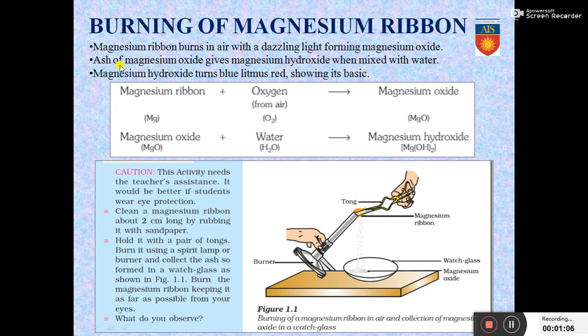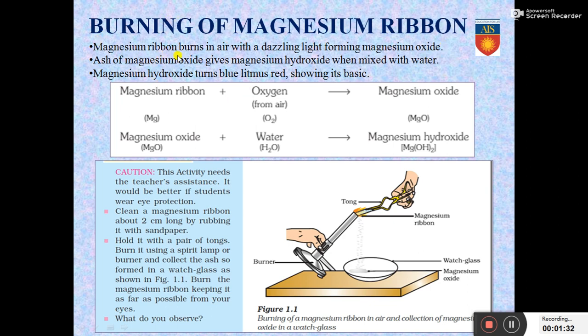Now the ash of magnesium oxide that is obtained after burning the magnesium ribbon gives magnesium hydroxide when mixed with water. We will learn more about it when we discuss the activity, but let us have a look at this first. After burning the magnesium ribbon you get ash, and this ash of magnesium oxide reacts with water to form magnesium hydroxide. So see what is happening.